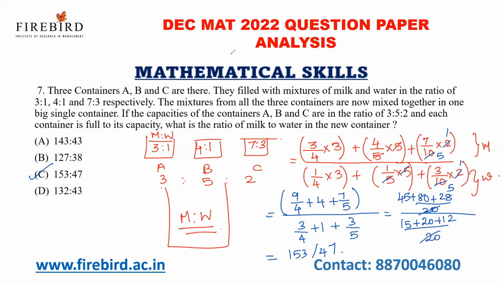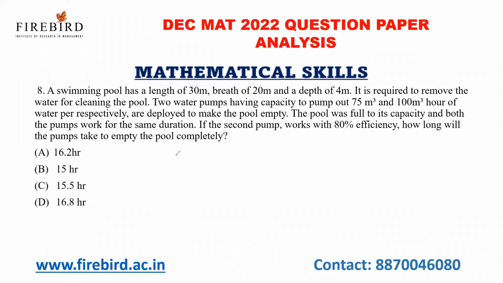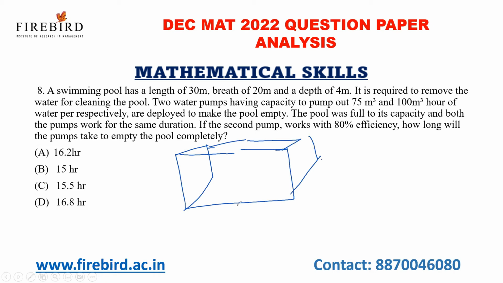Now, a swimming pool has a length of, see here, there is a swimming pool. Let us consider a swimming pool. It has a length of 30 meters, breadth of 20 meters and depth of 4 meters.